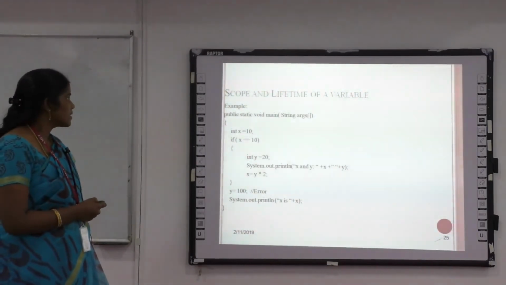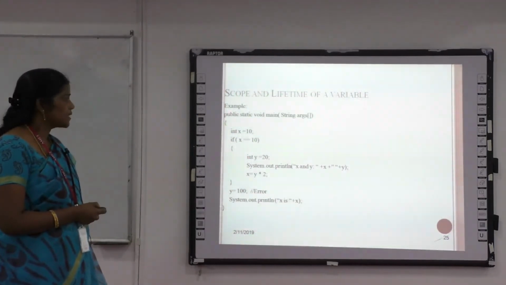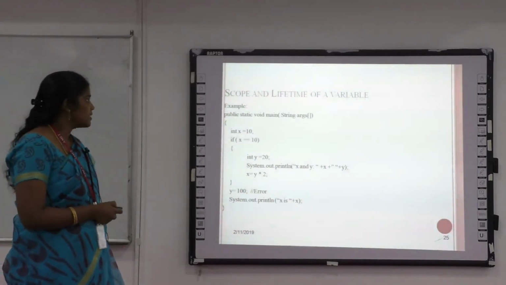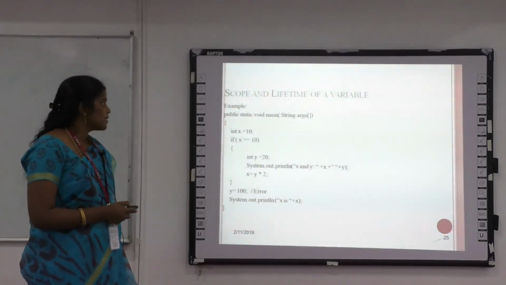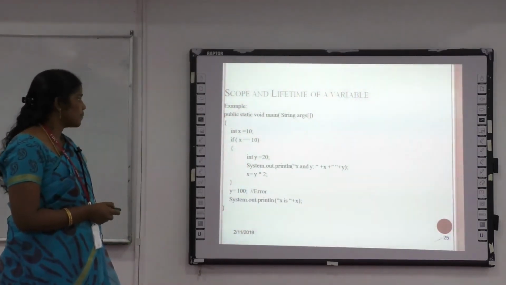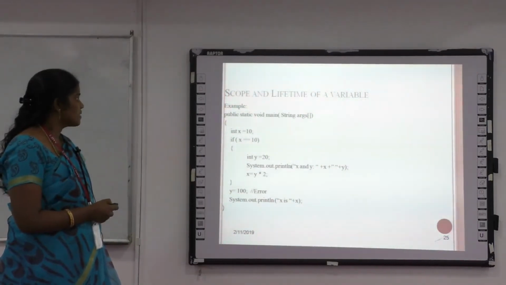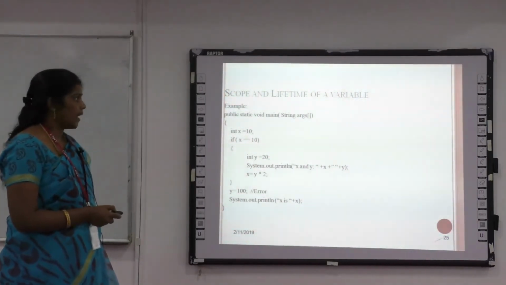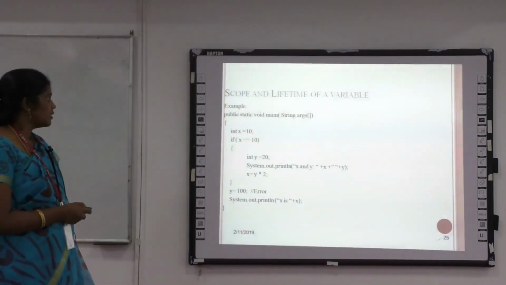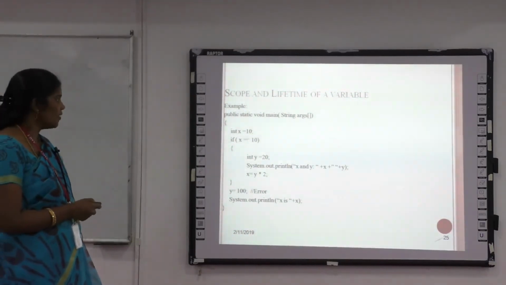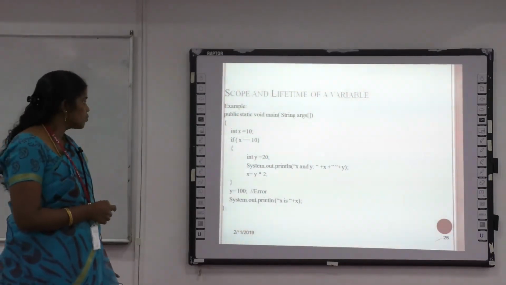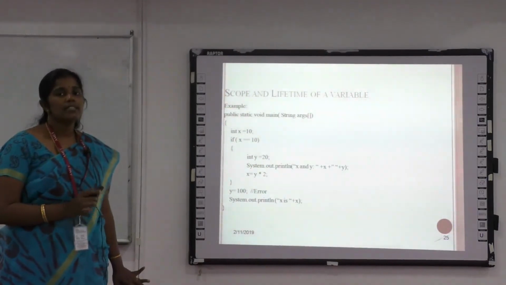See, this x is declared outside of this block. Int y is equal to 20. They are going to print with system.out.println x and y, that is, they are going to add x and y. See, x plus y. What may be the output? It prints the value of x as 10, gives some space, and then the y value. Then they are multiplying, y is equal to y into 2. Then they close this scope. Whenever they close this scope, the y's usage is over. Outside of these two curly braces, y can't work. This is the scope of the variable.